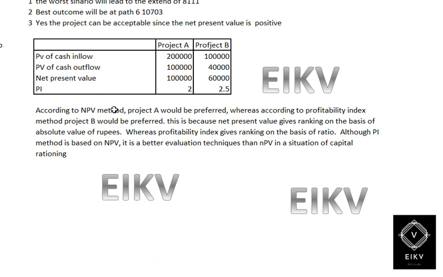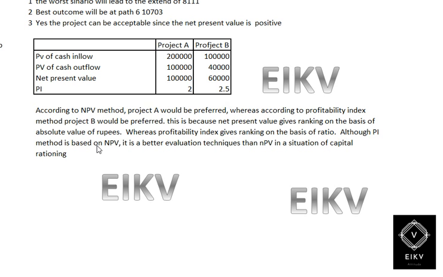As we conclude, according to the NPV method project A would be preferred, whereas according to the probability index method project B would be preferred. Net present value gives ranking on the basis of absolute values of rupees, whereas probability index gives ranking on the basis of ratios.